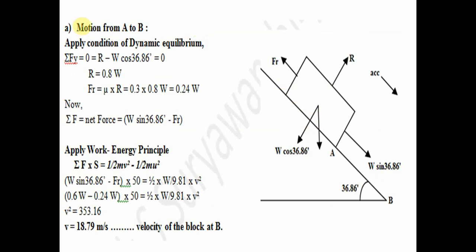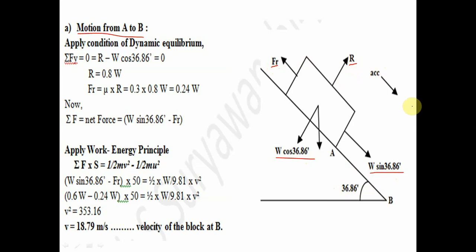Now here I am solving. So this is the motion from A to B. This angle is calculated by tan inverse 30 by 40, and it gets 36.86 degree. So this component will be W cos 36.86, this one will be W sin 36.86. This is the reaction R. This is the frictional force Fr.